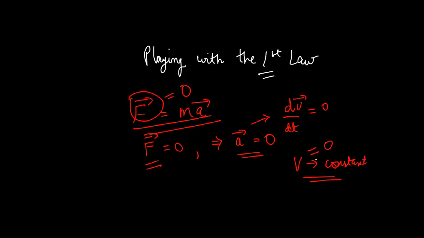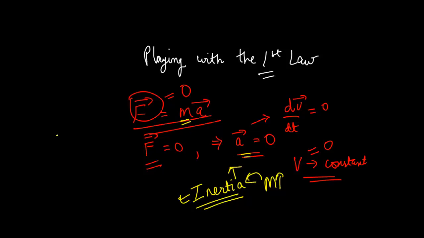This property of a body to resist the change in state of motion, to resist acceleration, is called inertia. Now, inertia is not a word coined by Galileo, apparently, but still, he was the one who gave this idea that every body has inertia. It has a tendency to resist the change in motion, and the more the mass, the more is this inertia. This can be understood from this law.